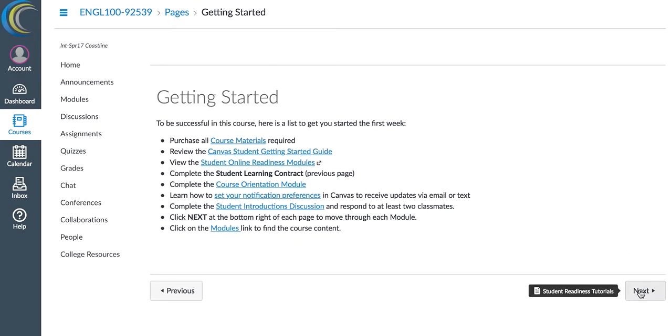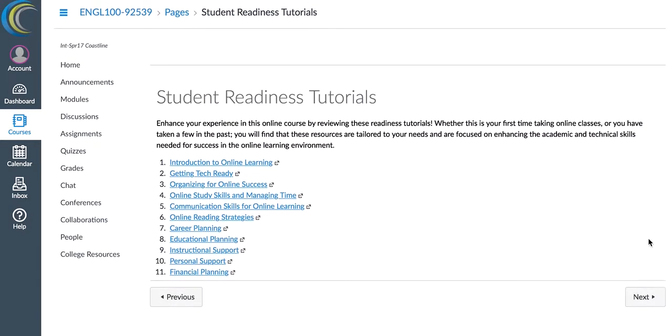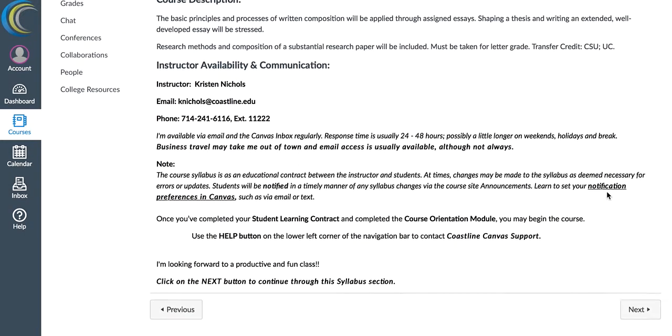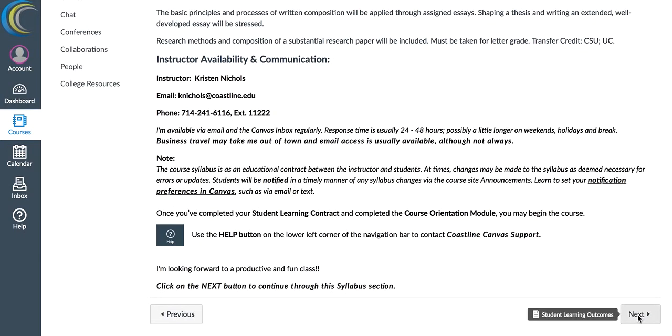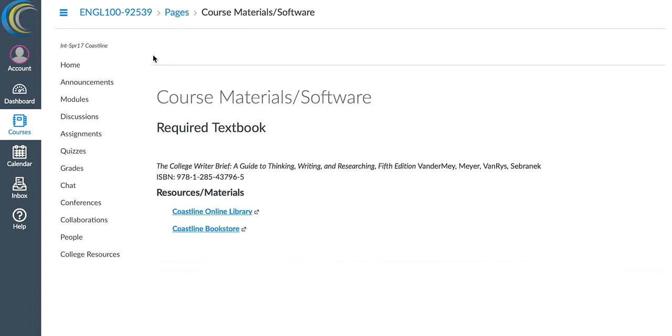Now, as you go through these getting started pages, you're going to see a lot of information. Some of it you'll need, some of it you can scan, but make your way all the way through to the end and make sure you don't miss anything, just so that you're up to speed on what you need to know on the basics for the course. There's a few more things, but I'm going to go back to the home page now.